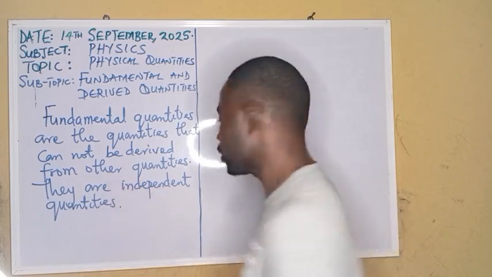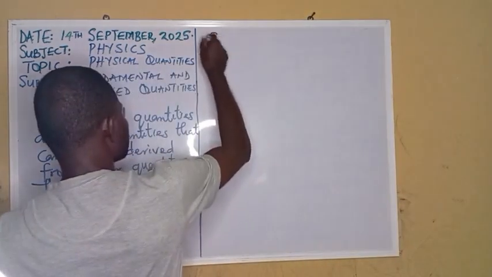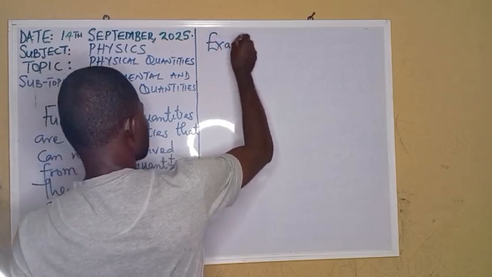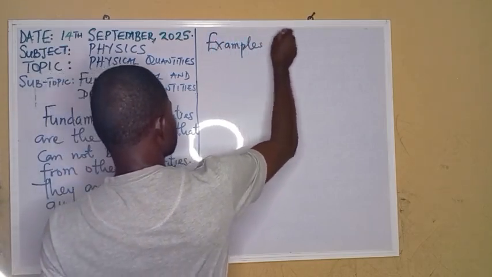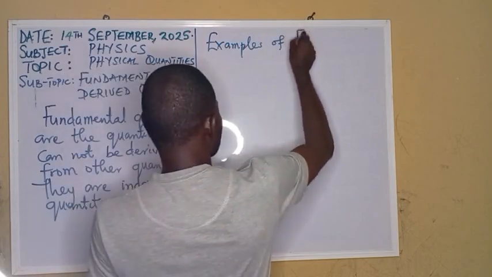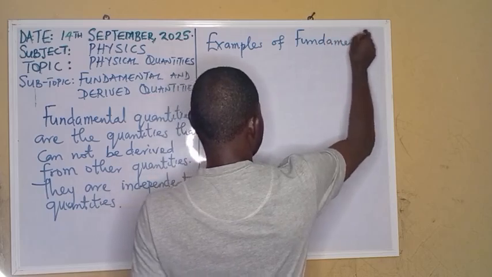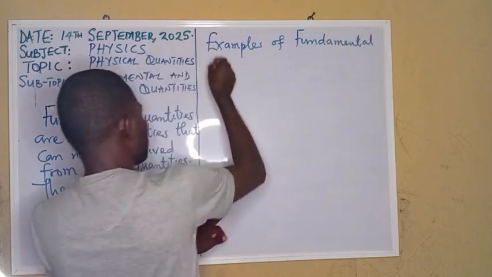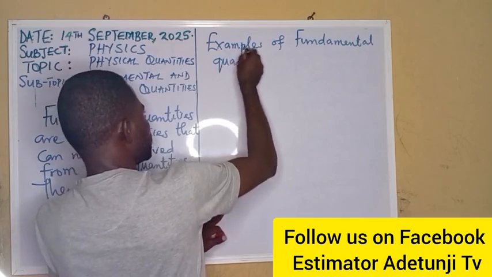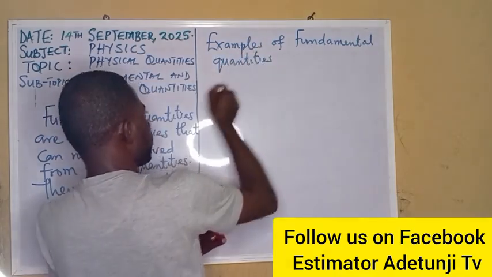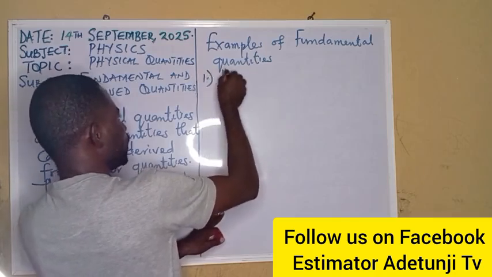So let's write the examples of fundamental quantities. I talked about length.